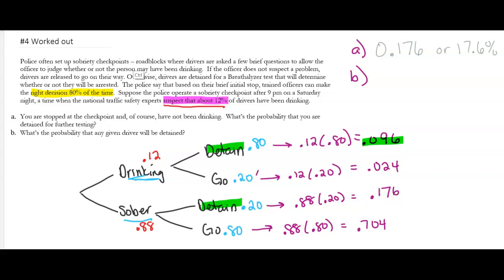I'm going to get rid of those highlighting so I don't have them for the next problem. So detained, drinking and detained was 0.096, or, which means add, sober and detained, 0.176. So I need to add those up. And so that is 0.272, or 27.2%.